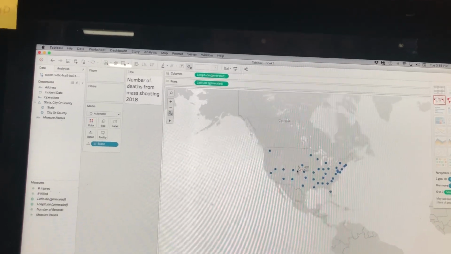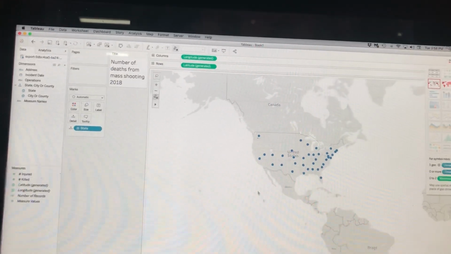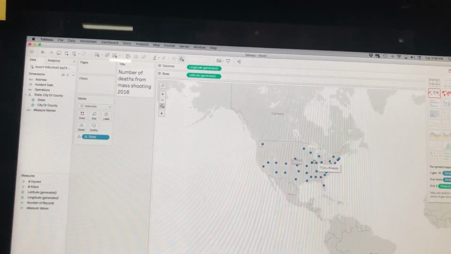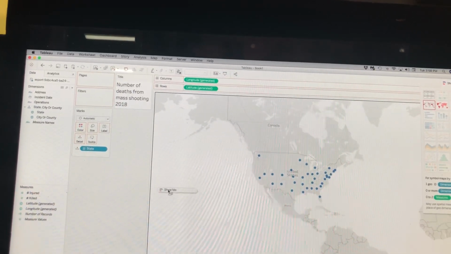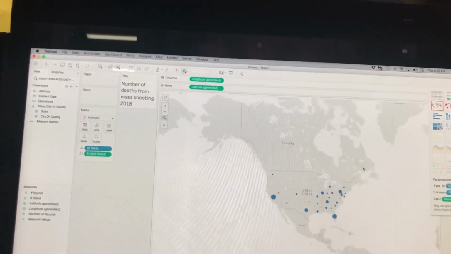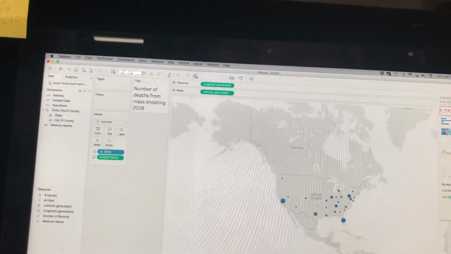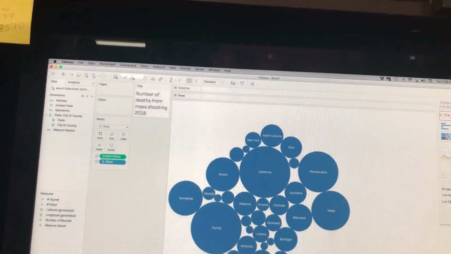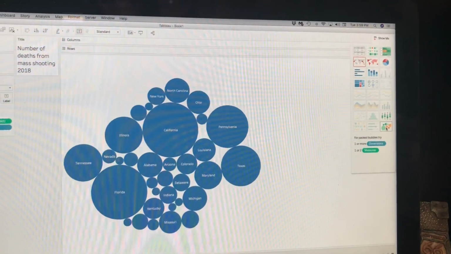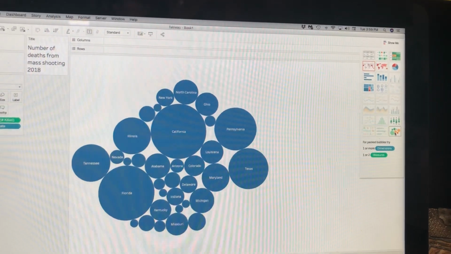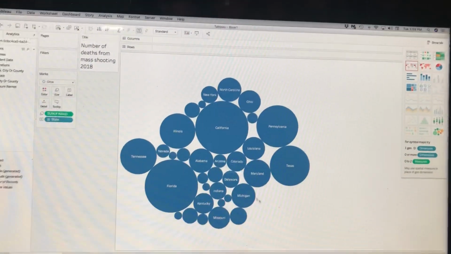But the fact that we're talking about mass shootings in the States, we realize that not everywhere in the world has a blue dot, only the United States. And I'm going to look at deaths. Okay, I have decided that though I want bubbles, I just want the United States of America. And so I selected this bubble pack.